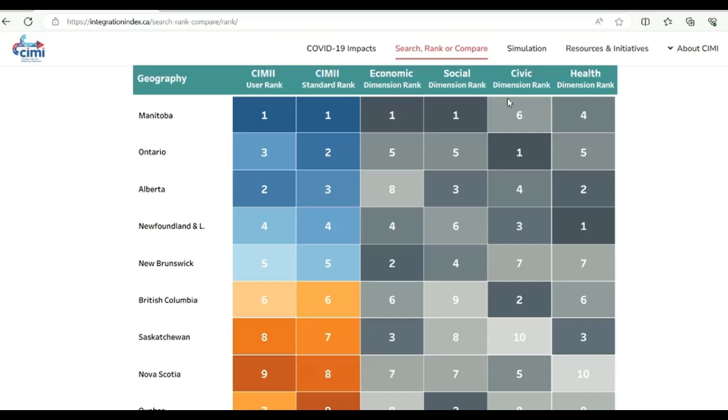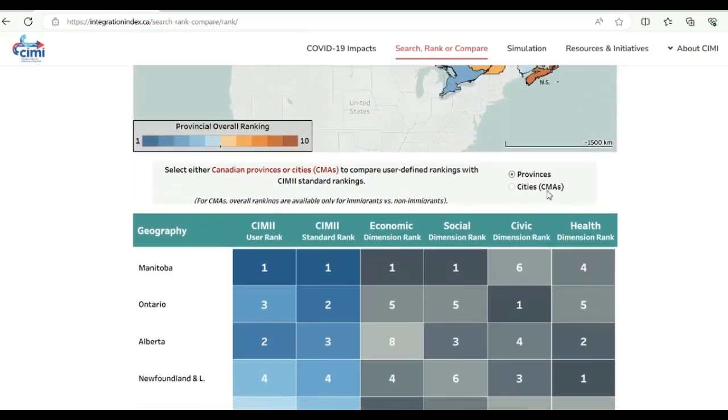If you're interested in rankings for CMAs, you can select CMAs here to display the rankings in the table below.